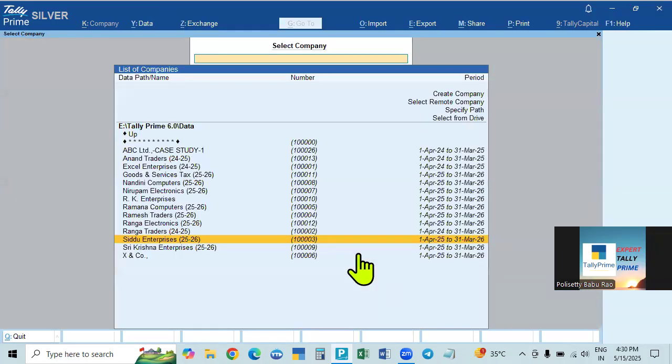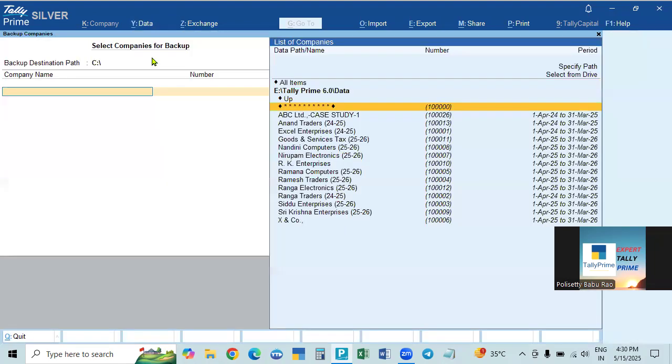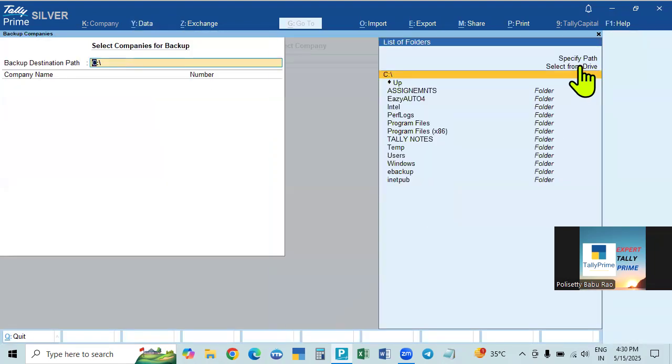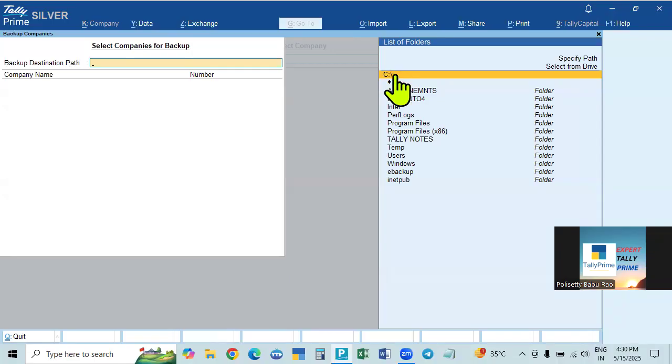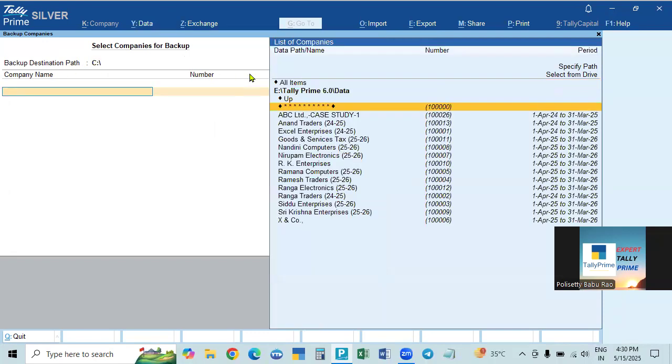And suppose if it is not already created, then what to do here? Keep the cursor there, then go to specify path. Now create it. Give the path where you want to create, the path name, everything. Path means the drive. We gave F drive: F drive colon backslash and then the name. Any name you can give. Give the name and press enter, and it will come here. Come to the top, enter again, and then it will come here. So the backup destination path will come here, and after that the cursor will come here.